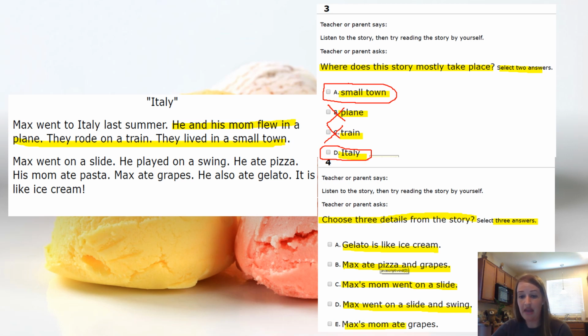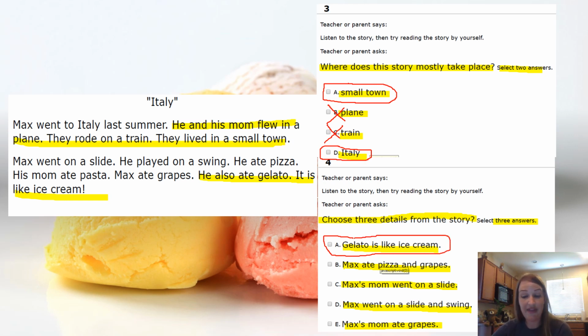Max's mom ate grapes. So think about, what three things did I read in the story? Did I read and tell you about how gelato is like ice cream? I sure did. That was one of the last things there. It says he also ate gelato. It is like ice cream. Super tasty. The next one says that Max ate pizza and grapes.